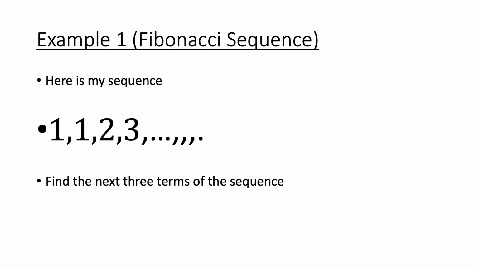Right guys, next slide. Example 1, Fibonacci sequence: 1, 1, 2, 3. The question is asking for the next 3 terms of my sequence. So to work out the next one: 1 plus 1 is 2, 1 plus 2 is 3, 2 plus 3 is 5. The next one is going to be 3 plus 5, which is 8, and the next one is going to be 5 plus 8, which is 13.